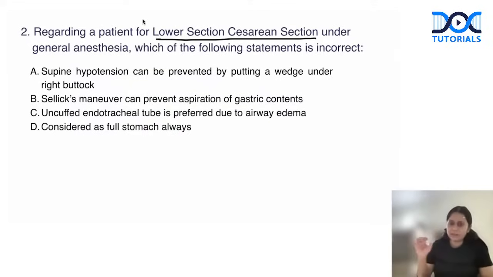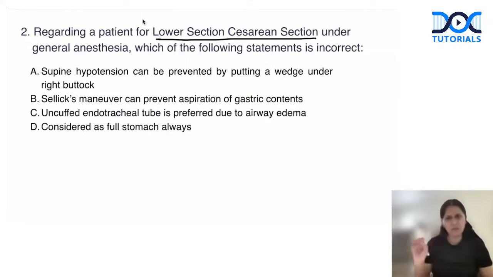Regarding a patient for LSCS under general anesthesia, which of the following statements is incorrect? Supine hypotension can be prevented by putting a wedge under the right buttock. Sellick's maneuver can prevent aspiration of gastric content. Uncuffed endotracheal tube is preferred due to airway edema. Considered as full stomach always. So which is the incorrect statement?